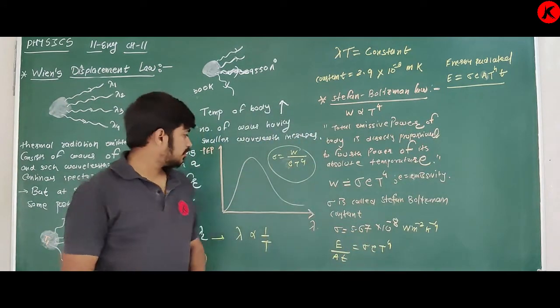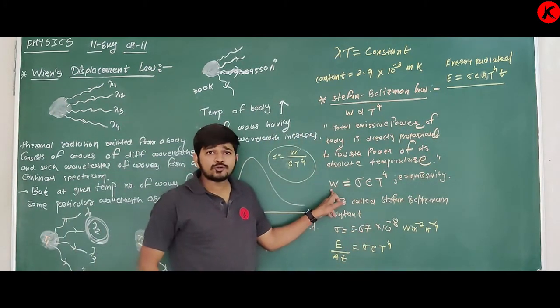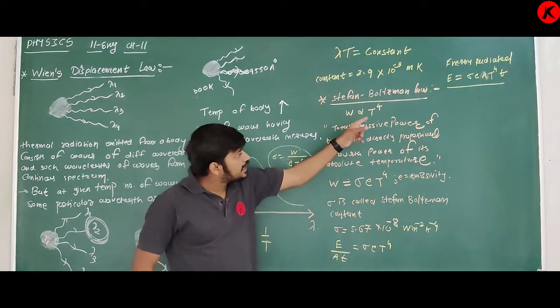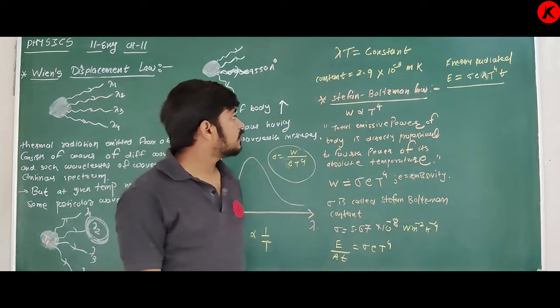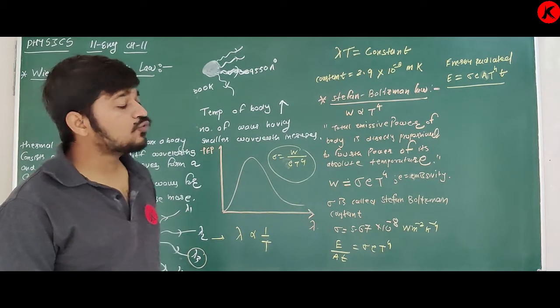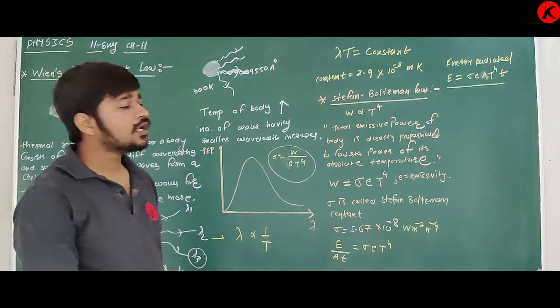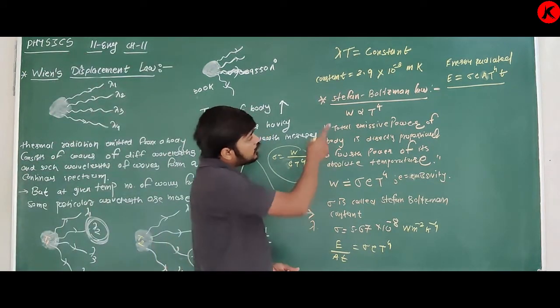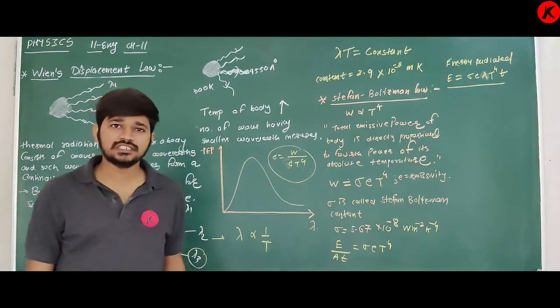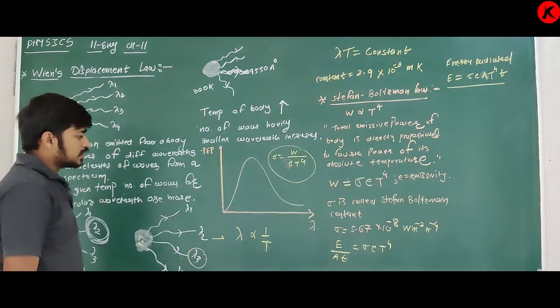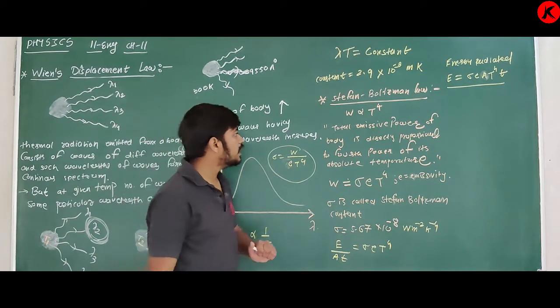See, there are two different equations. In one, W is total emissive power, and in the other, E means energy radiated, that is sigma E A T raised to 4 into t. So yes, it is Stefan Boltzmann law, and this equation is again important. Clear about this? Okay. Next one.